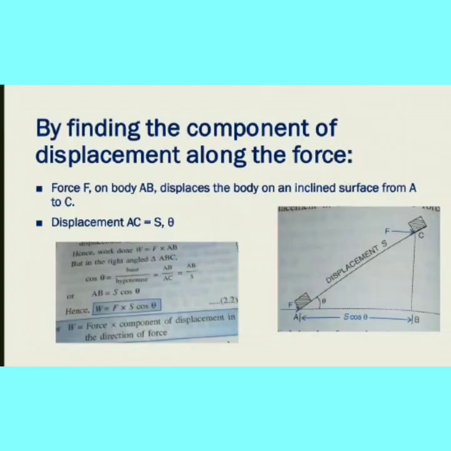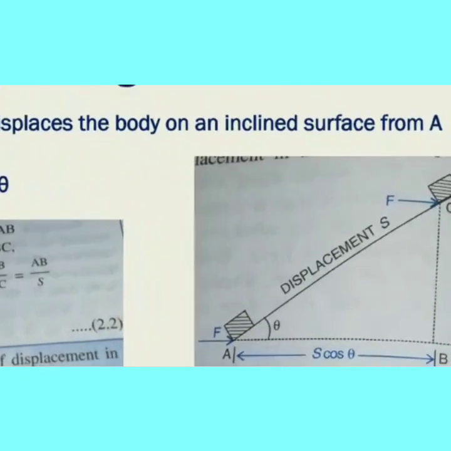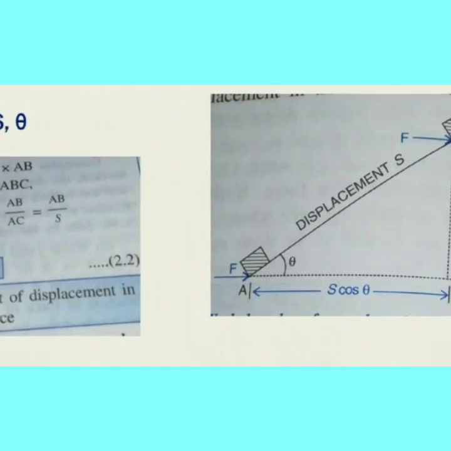By finding the component of displacement along the force. Here we are going to find the component of displacement, the value of S, the component of displacement in the force direction. Are you clear now? Here what you are considering is a force acting on a body along AB. Could you see the AB in the diagram?